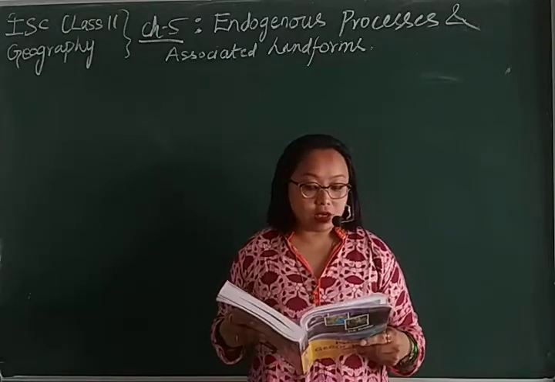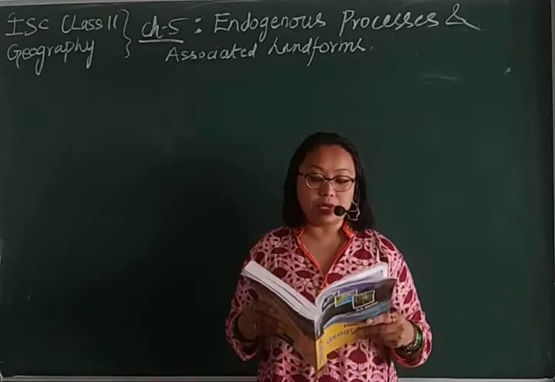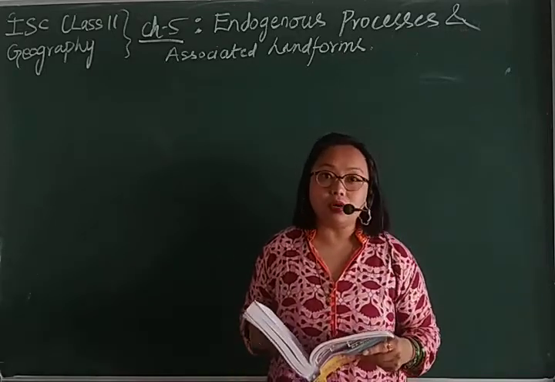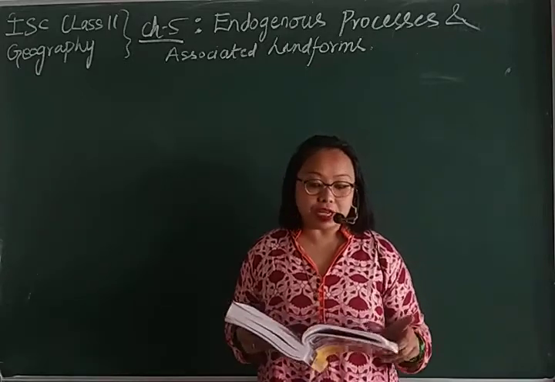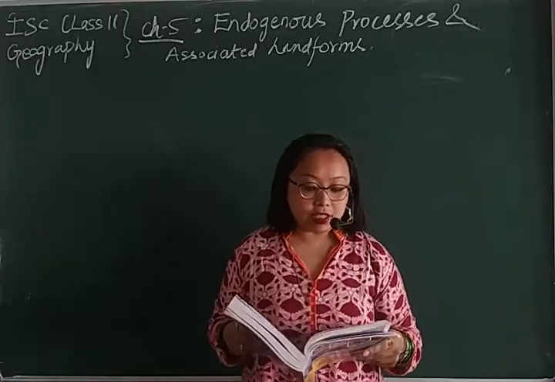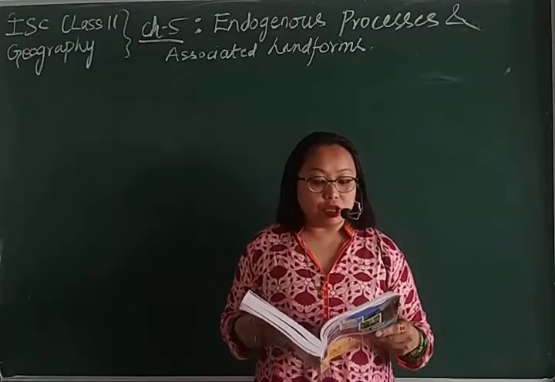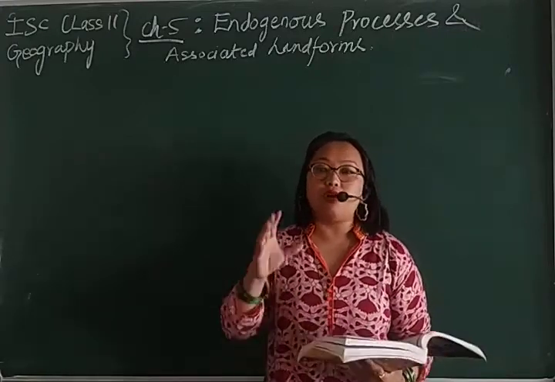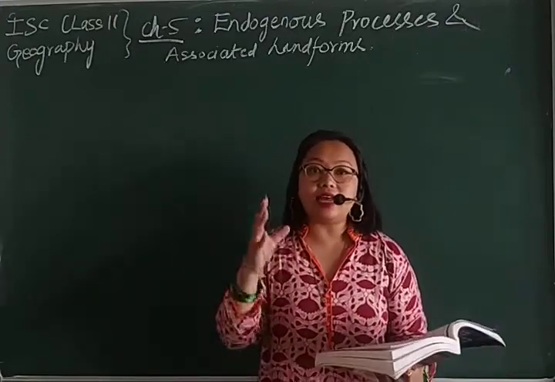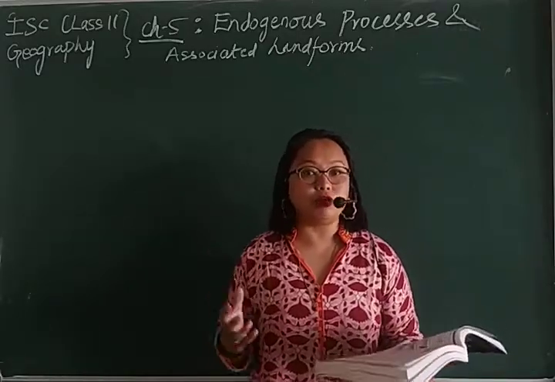Got it? Elongated means it has been stretched, understood? Elongated shallow sea or lake basin in which huge amounts of sediments are deposited. So fold mountain has the characteristic of depositing sediments in a very huge amount.